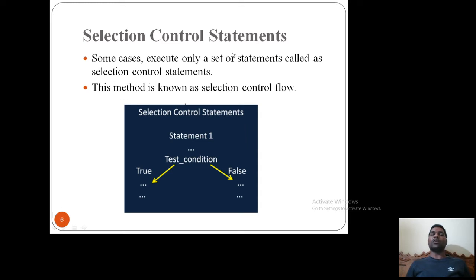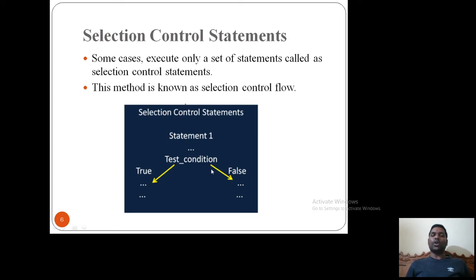Selection control statement. What does it do? In some cases I want to execute only a set of statements. I don't want to execute all the statements available in my program, but only a set of instructions. In that case, you can use a selection control statement. This method is known as selection control flow. Here in my program I have statement 1, and thereafter a test condition, and I have true statements and false statements.